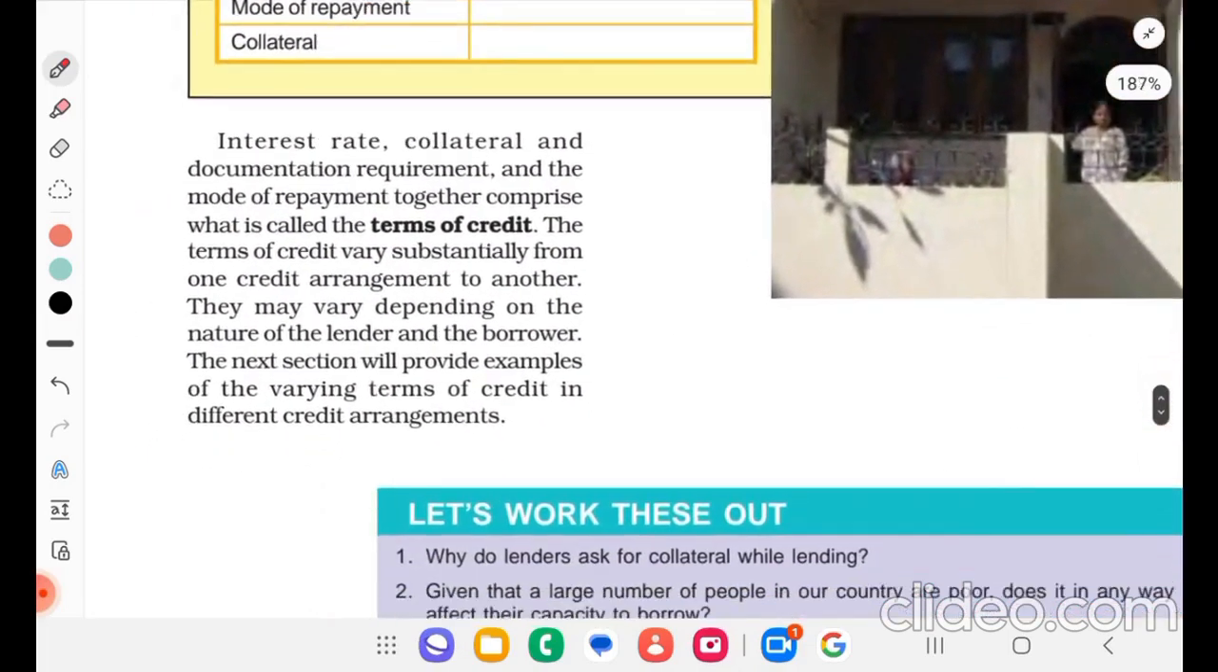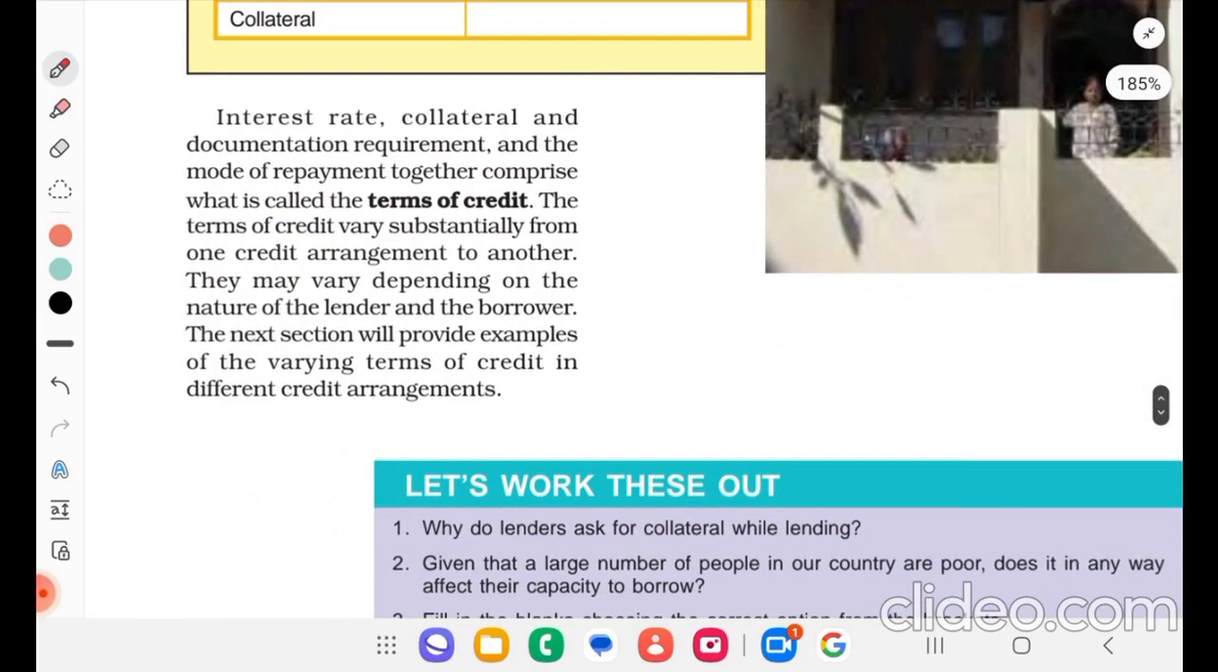Interest rate, collateral, documentation requirement and the mode of repayment together comprise what is called the terms of credit. So what are the terms of credit? Interest rate, collateral, and documentation requirement. Collateral is security, and the document requirements are part of the terms of credit.